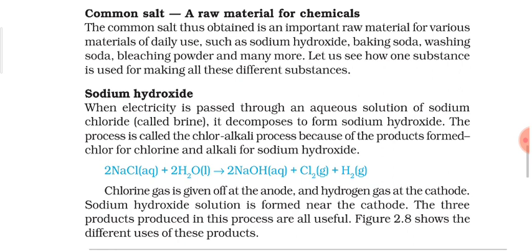So if you remember that, what are the main things involved in that? We used to take two electrodes, one is cathode, one is anode. It depends on with which terminal these electrodes are connected. The one connected to the negative terminal will become the cathode, and the one which is connected to the positive terminal will become the anode. So this is just the general outline of the electrolysis process or the electrolytic cell.